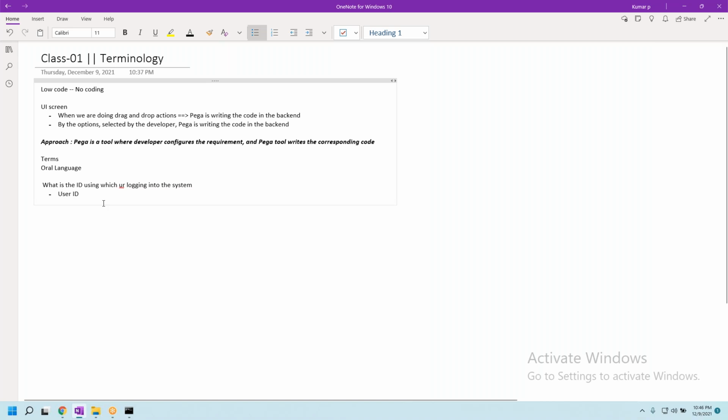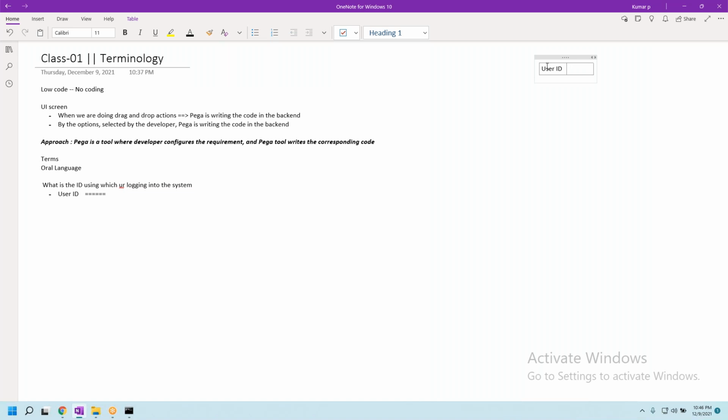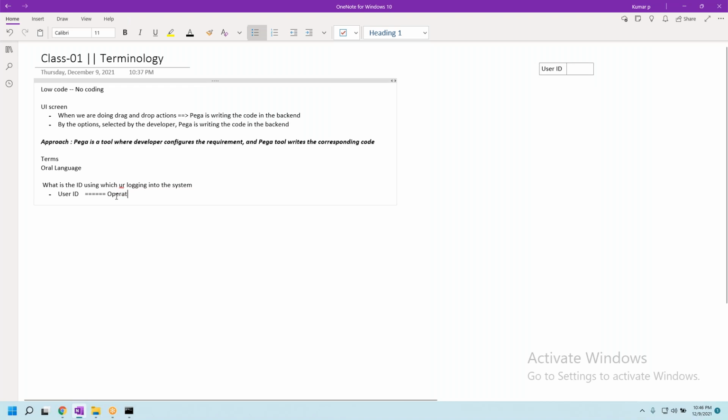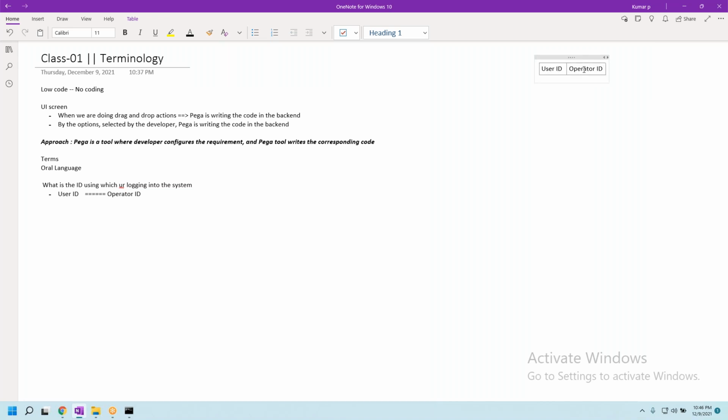User ID. So if you see, this is a regular terminology. So I'll try to write the regular terminology and the corresponding Pega terminology. User ID in Pega terminology is called operator ID. Same thing. You should not get confused when somebody says operator ID. What does it mean in the Pega world? It is a user ID, something using which an operator will be logging into the system.